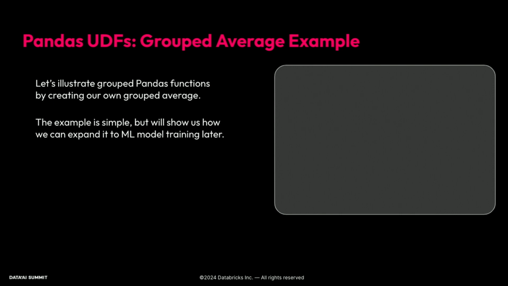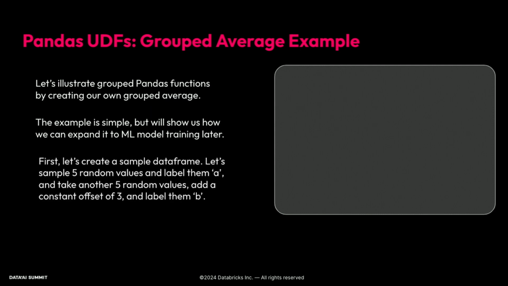So let's see what one of these looks like so that we can learn how to build these up and apply them in other situations. We'll start out by just writing our own grouped average function. This is a really simple example. There are obviously built-ins to do this, but this will help establish building blocks that we can use for more complex processing. So first, we'll start and create a sample data frame.